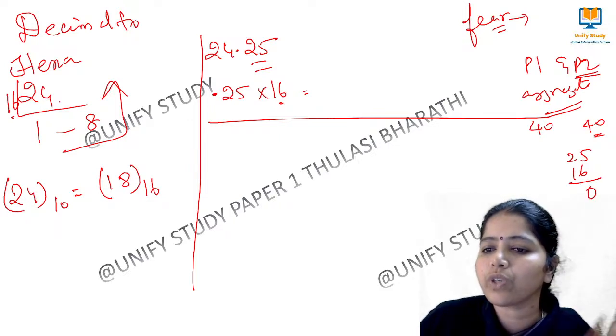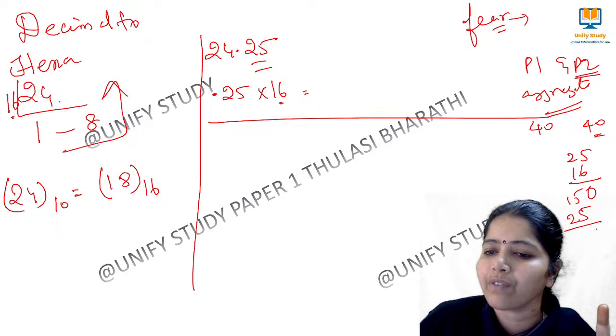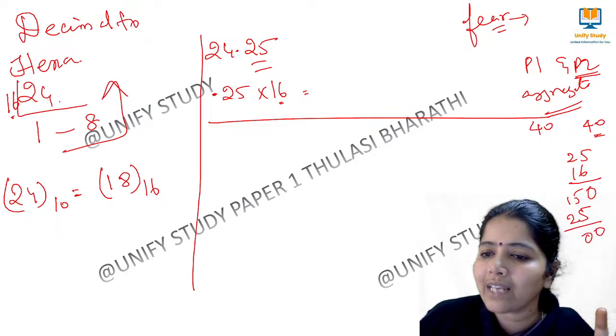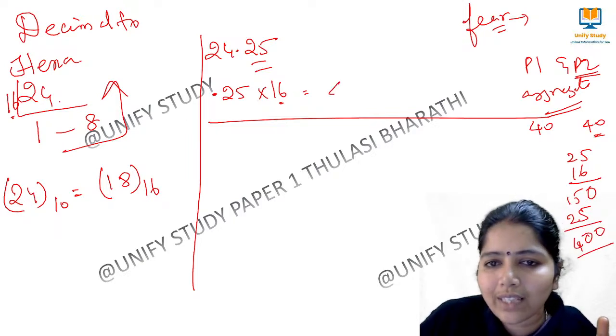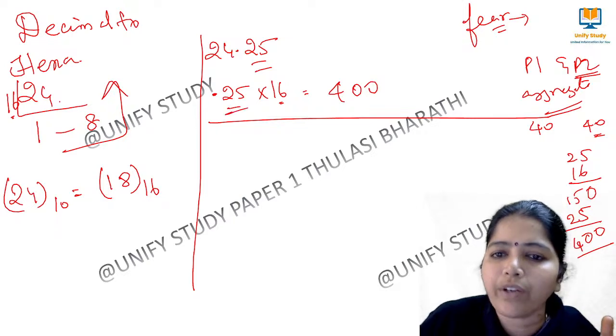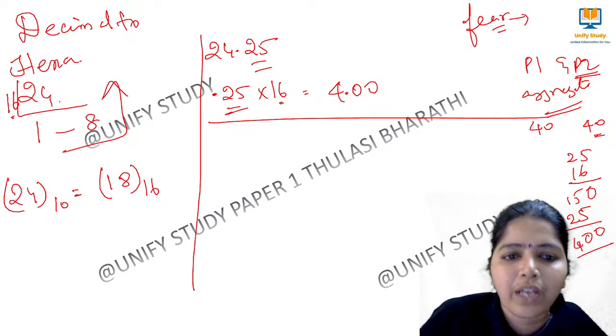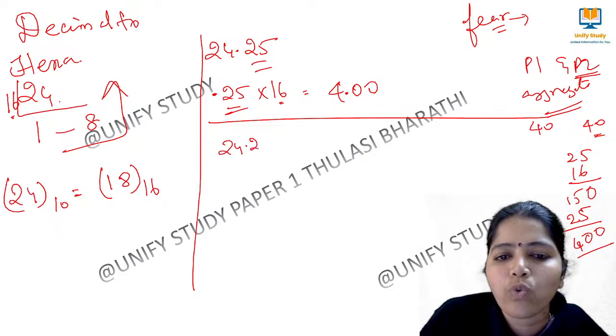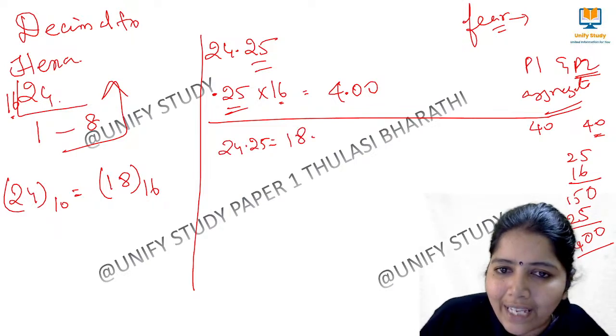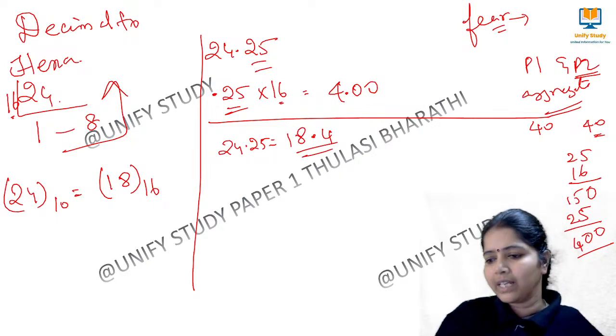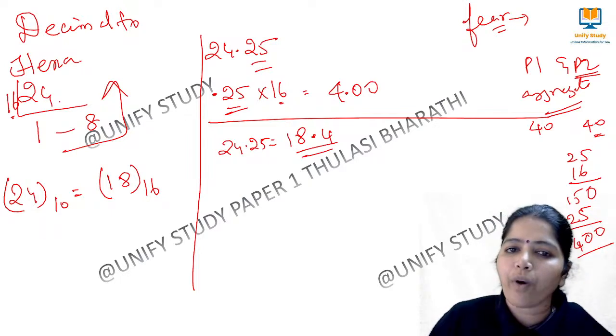So this goes for 0, 3, 150 and this goes for 5 and this goes for 25. So 0, 10 carry 1, 400. So this is nothing but 400 where we have a 0.25. That's a 2 point we have pointed. Okay. So 24.25 is equal to 18.4. Is equal to, yes, 18.4.